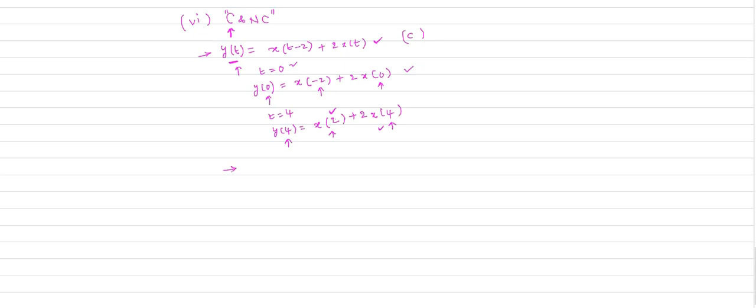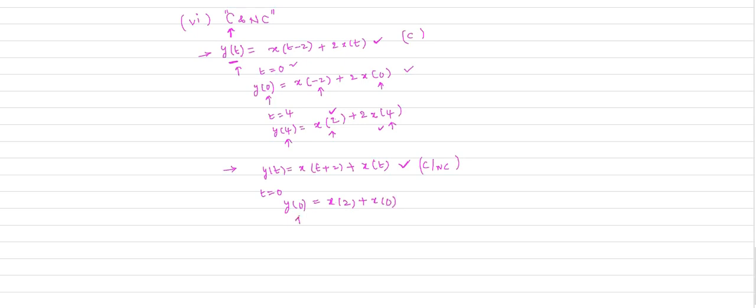When it comes to a non-causal system, if the response depends on future values of the input, that is a non-causal system. Suppose I take the example y of t equal to x of t plus 2 plus x of t. Now check whether the given system is causal or non-causal, that is, whether the response depends on future values of the input. At time t equal to 0, y of 0 is x of 2 plus x of 0.